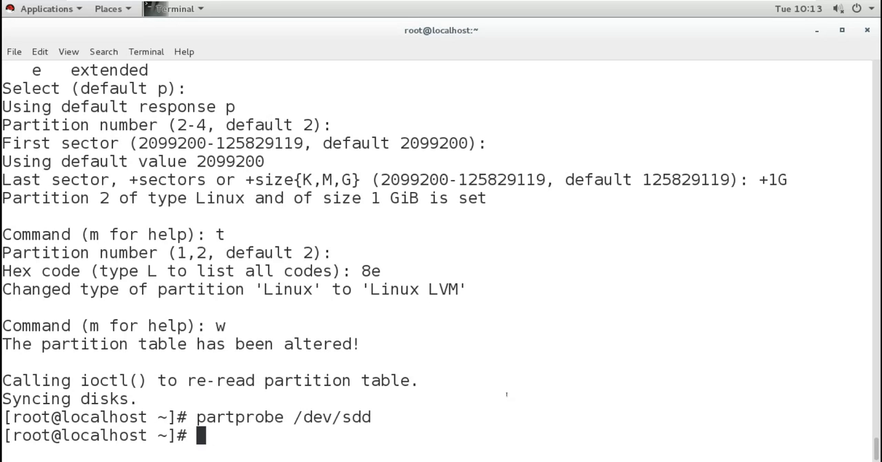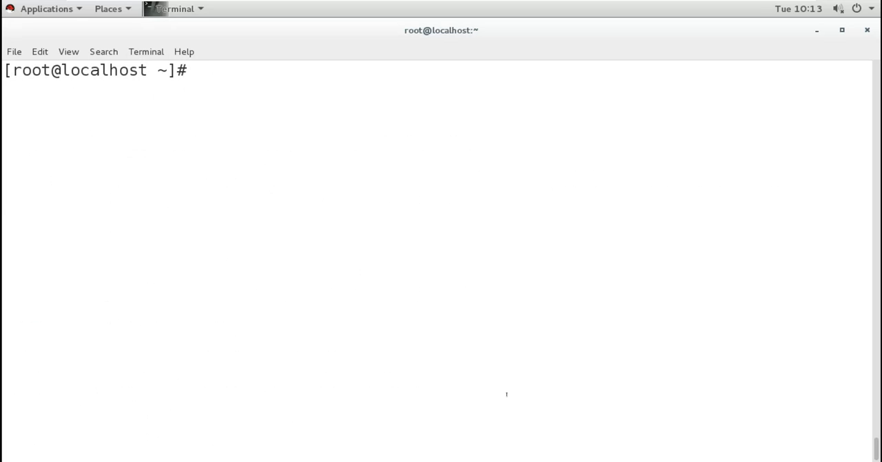Now what I will do, first I will convert them into physical volumes. So after creating the partition, we know how to create the partition. What we'll do now, we will convert them into physical volumes. So for converting them into physical volumes, what we'll do,